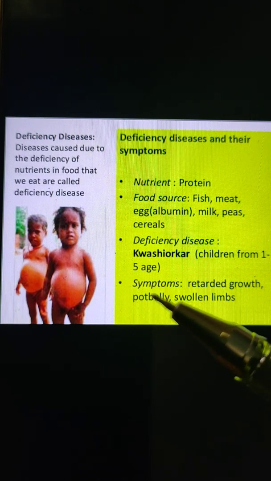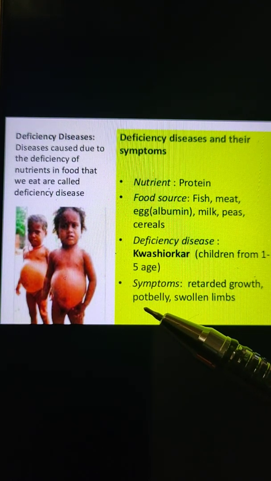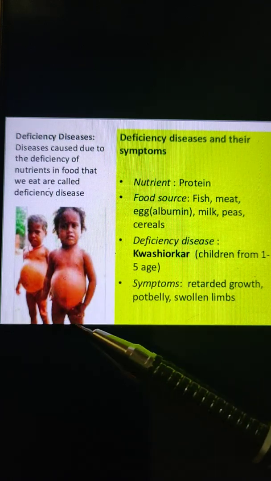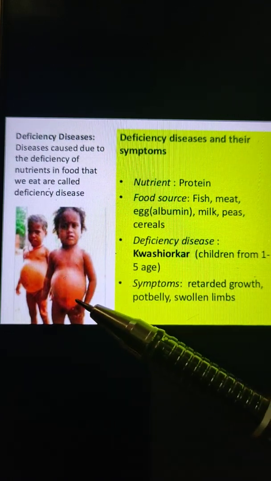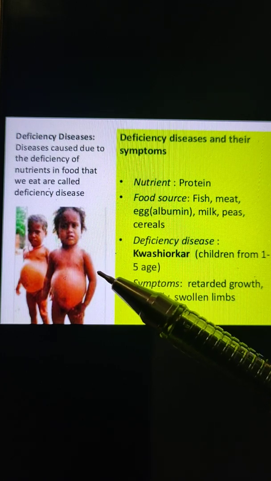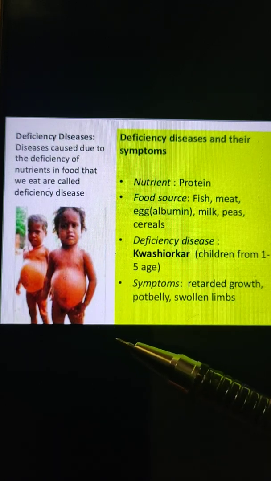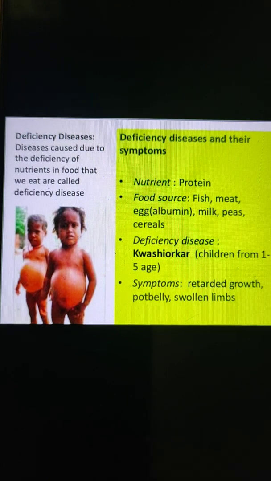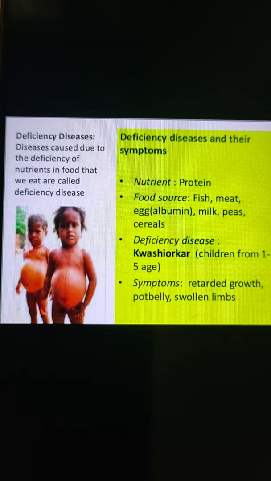Or you can say a pot belly, meaning the belly looks like a pot, and the limbs become thin and bony, the liver gets damaged, and vomiting and diarrhea are also very common in this disease. So the deficiency of proteins in the diet of children may cause this disease, which is known as kwashiorkor.